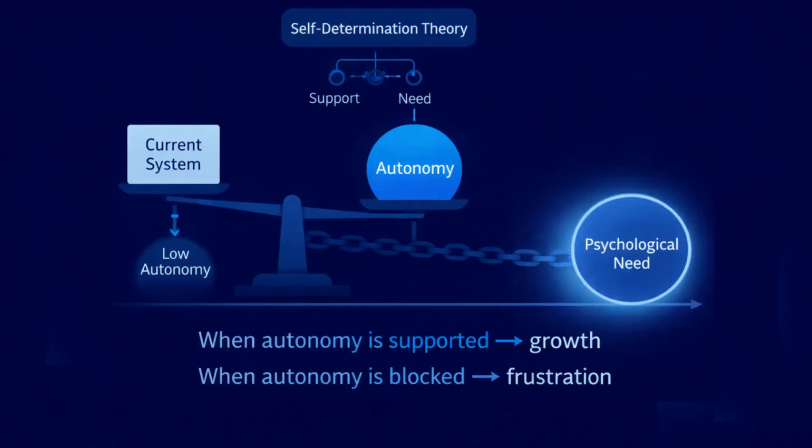The tension asserts that autonomy is not developing under current systems. Therefore, the selected theory must explain how autonomy develops, how it is supported, and what occurs when it is not supported. Self-determination theory explicitly addresses autonomy as a psychological need and explains the consequences of its satisfaction or frustration.